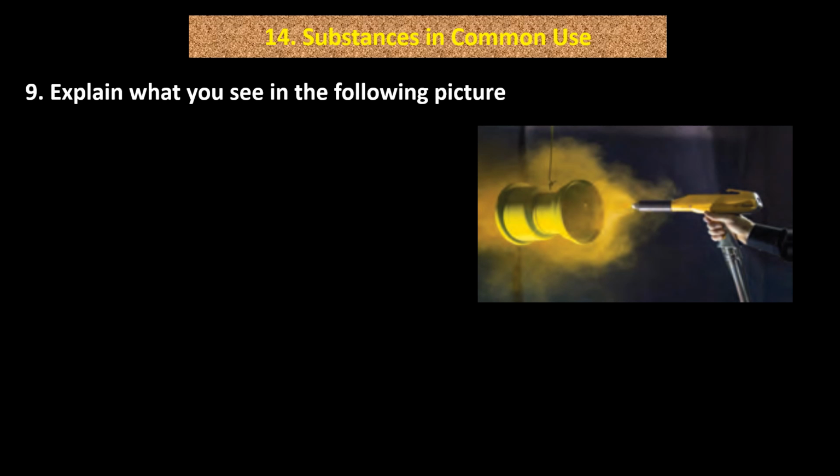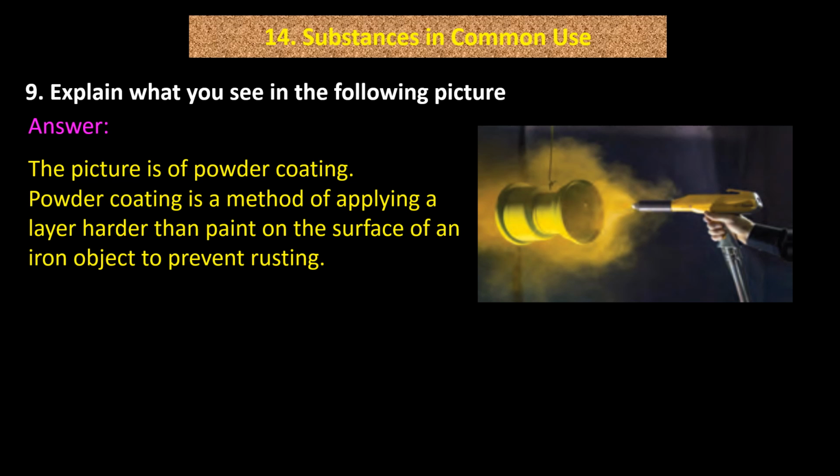Question number 9. Explain what you see in the following picture. Answer. The picture is of powder coating. Powder coating is a method of applying a layer harder than paint on the surface of an iron object to prevent rusting.